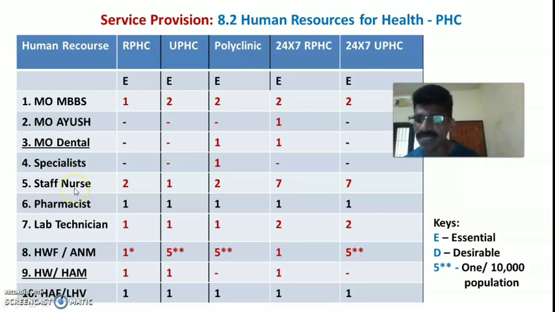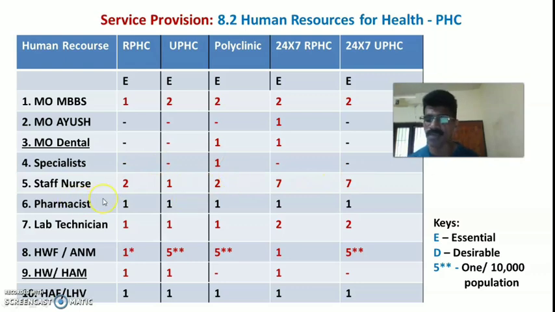Okay. Then the fifth one is staff nurses. In rural PHC, 2 staff nurses are essential, and in urban PHC, 1 staff nurse is essential. In polyclinic, 2 staff nurses are essential, and in 24/7 hours rural PHC and 24/7 hour urban PHC, 7 staff nurses are essential respectively. Okay, that is 2, 1, 2, 7, 7.